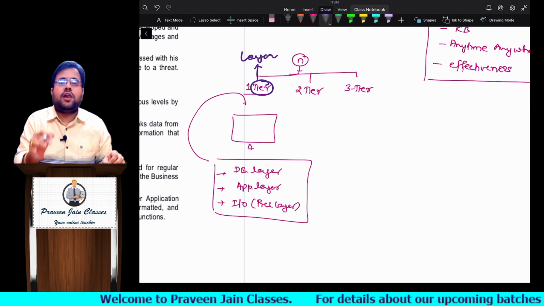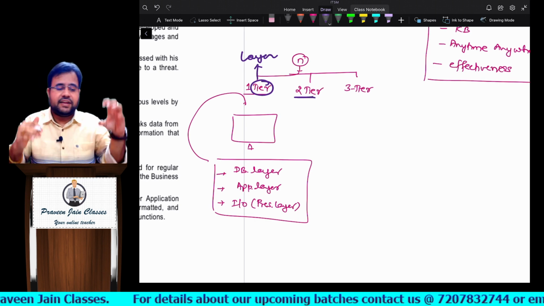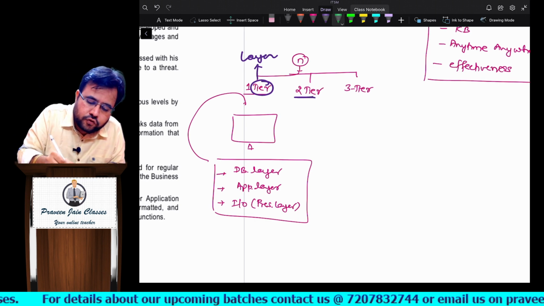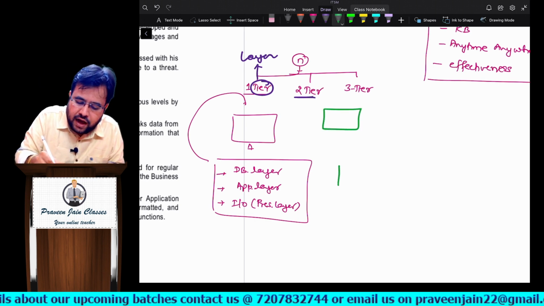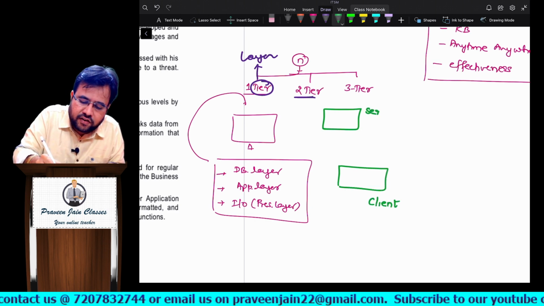Now can I say all layers are in one device only? Two tier means what, sir? Now layers will get divided into two devices. So here one particular device will be there, another will be there. Now this is your client device and this will be your server device.